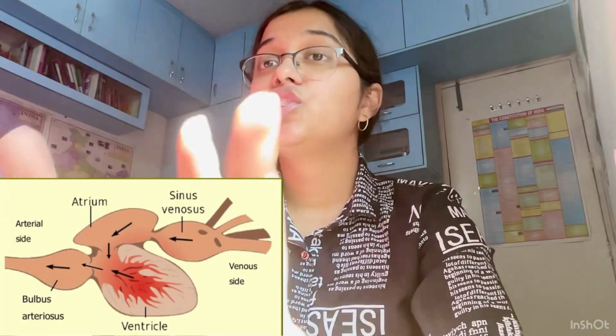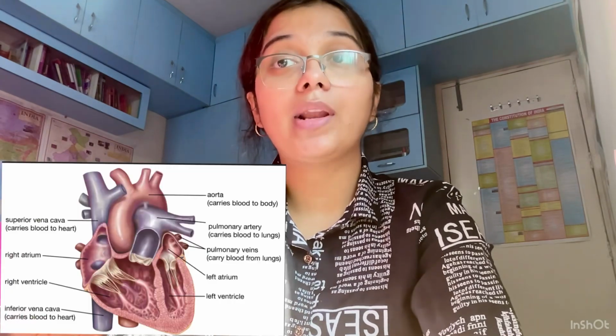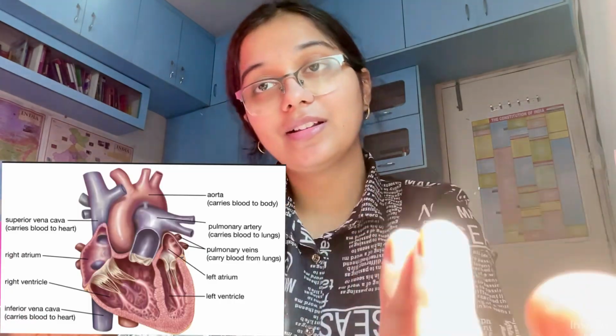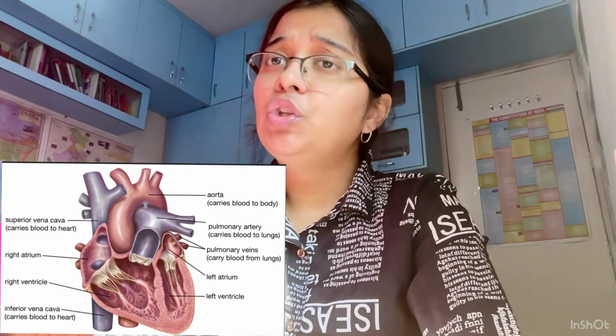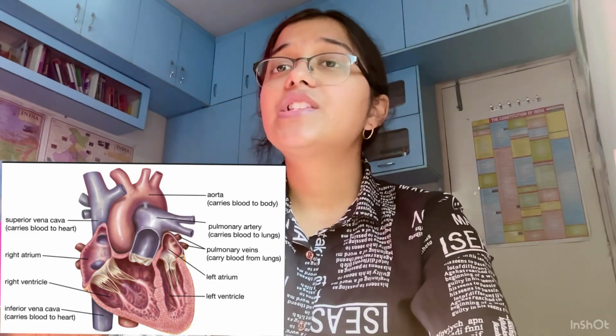So the heart, let's not directly jump to the human heart, just have an idea that the fish has a two-chambered heart, and the amphibians and reptiles, excluding the exception of the crocodile, have a three-chambered heart, and the crocodile, birds and humans have a four-chambered heart, right? So now we'll come to the human heart, because this is my topic of discussion. The human heart has four chambers.